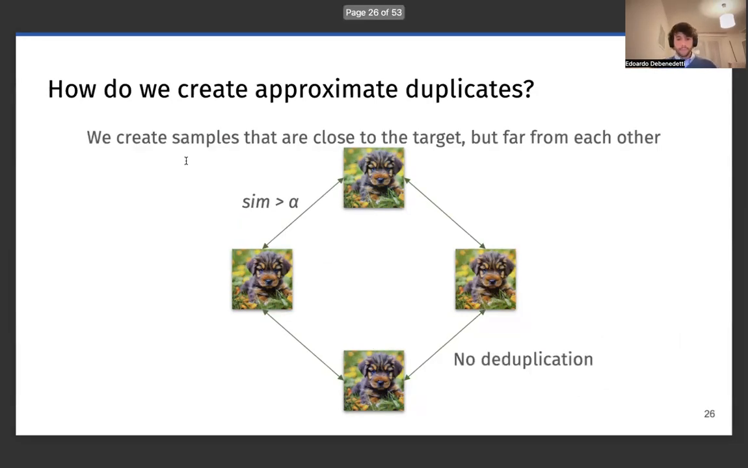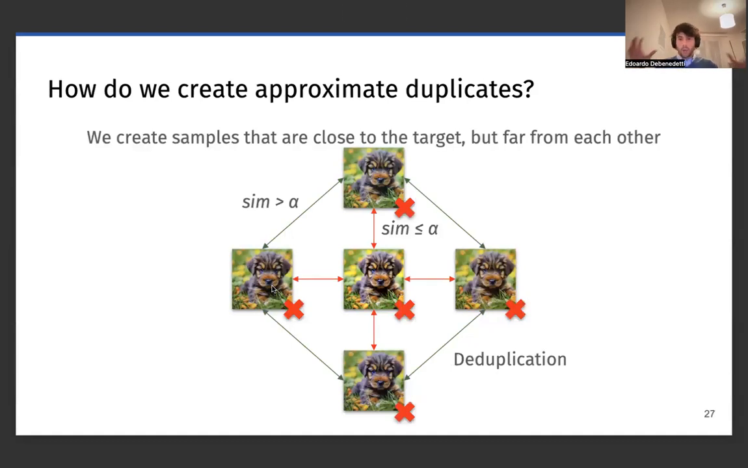In this way, if the sample was not part of the training set, all our images are going to be far apart from each other, and they're all going to be kept and go through deduplication without being deleted. While if the sample was there, then all these images are going to be considered duplicates, and then either all of them are going to be deleted or just one of them is going to be kept.